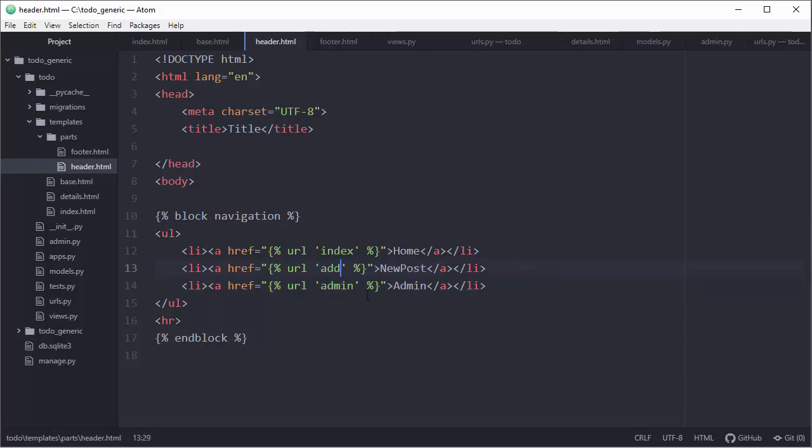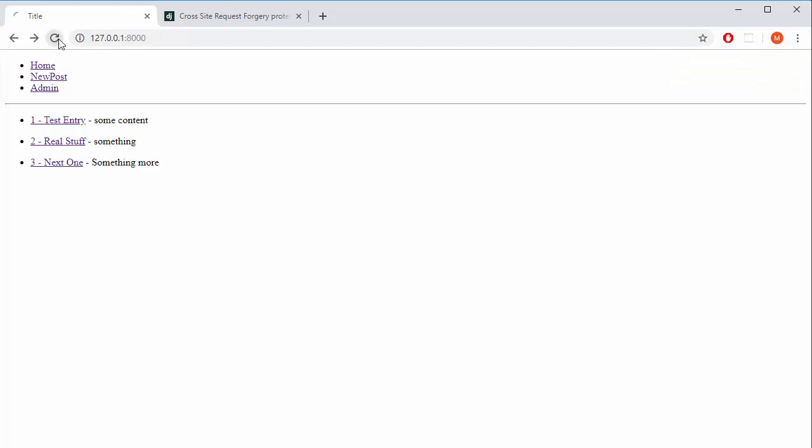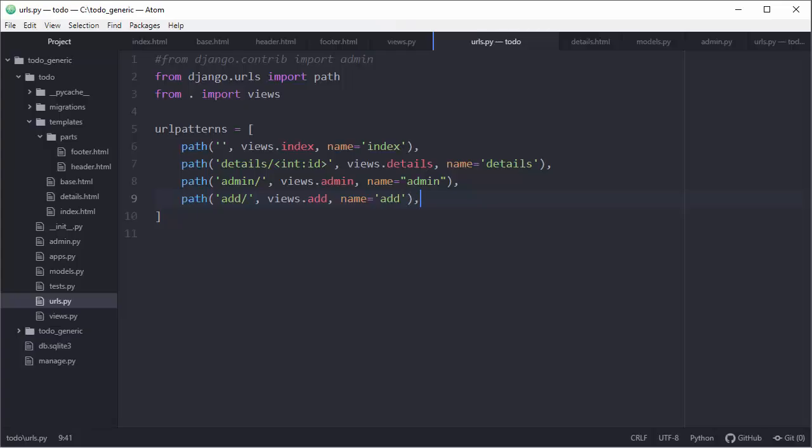Okay. Now next thing, we have this fixed. So let's go to routing and path. So when the user accesses add/, we will send that person to views.add, and the handle in templates will be add. Very simple stuff. So now we have routing. Let me just check. We will probably get an error here. Yeah, this site can't be reached because we need a function and form and so on.